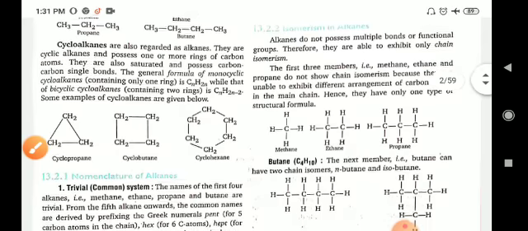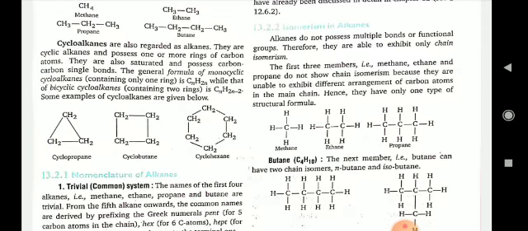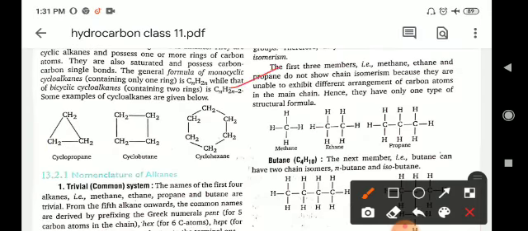The first 3 members, that is methane, ethane and propane, do not show chain isomerism because they are unable to exhibit different arrangements. According to chain isomers, the compound should have the same molecular formula but different structures. In these 3 members there is no possibility of different arrangements of the carbon atoms. Hence they have only one type of structural formula.